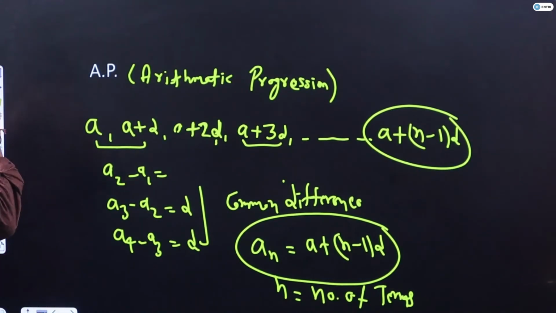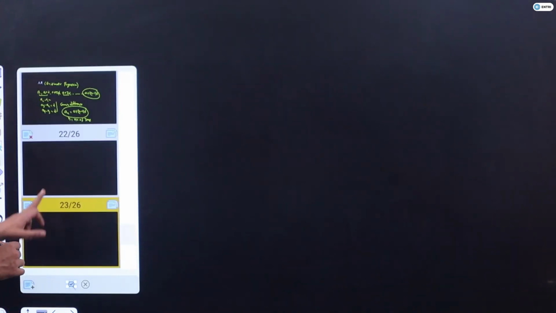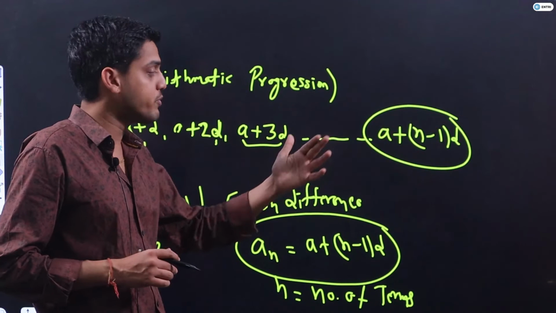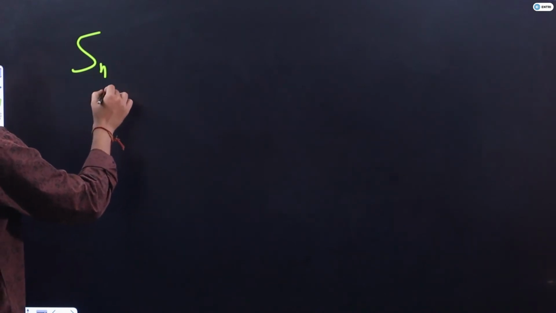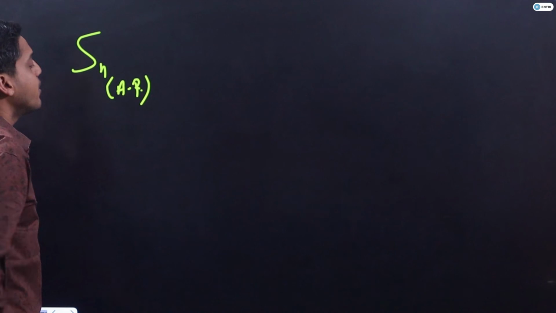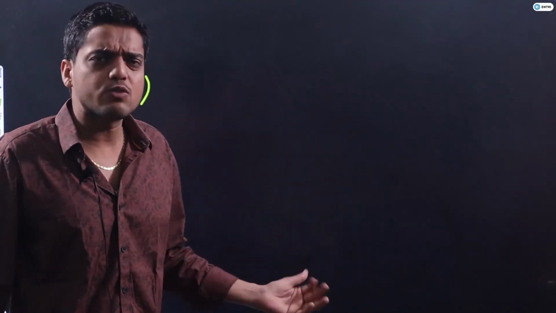Now guys, if I talk about the basics of AP, we have observed the nth term of an AP is A plus n minus 1 into D. But what is the sum of n terms of an AP? There was a formula in our 10th class, a very basic formula. It can be proved as well, but I don't want to waste our time.